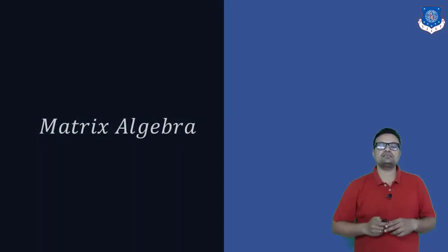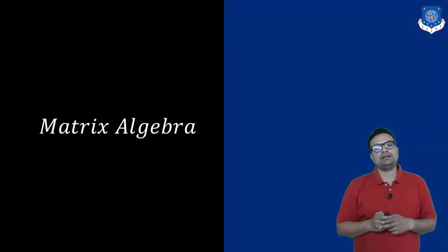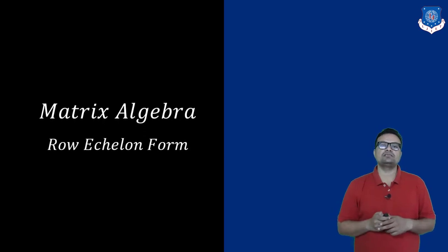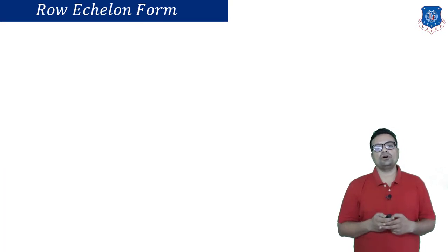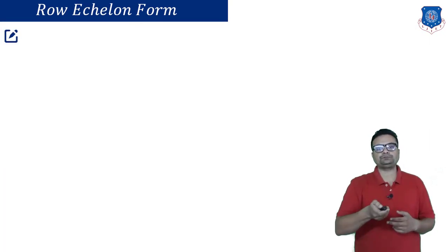So today we are going to start our first part in this chapter, which is the fundamental form of matrix known as row-echelon form and reduced row-echelon form. Let us start with row-echelon form, and the definition of this form is something like this.